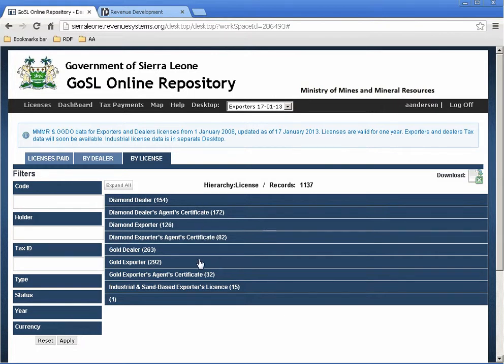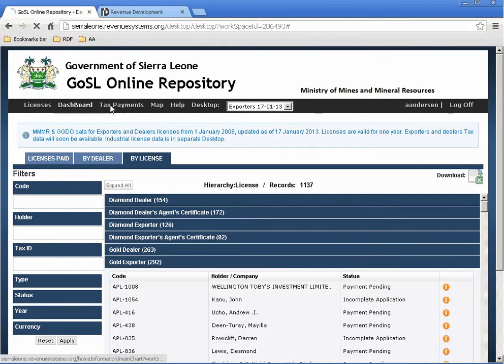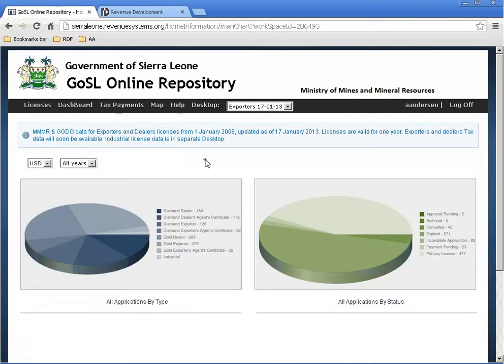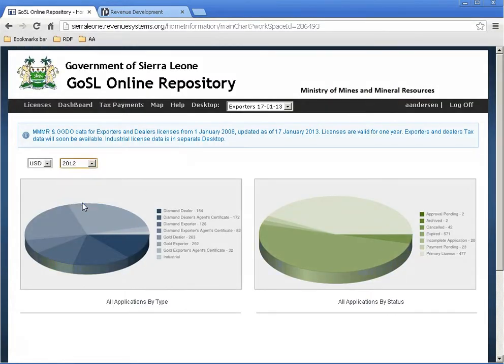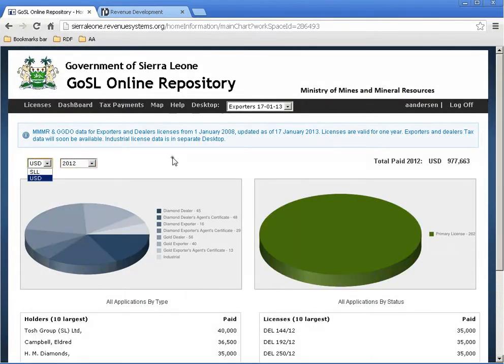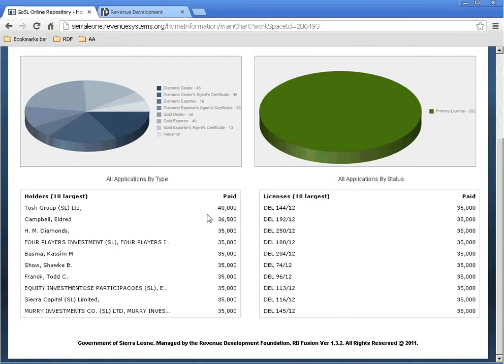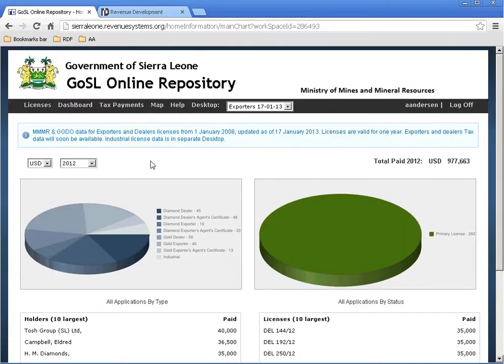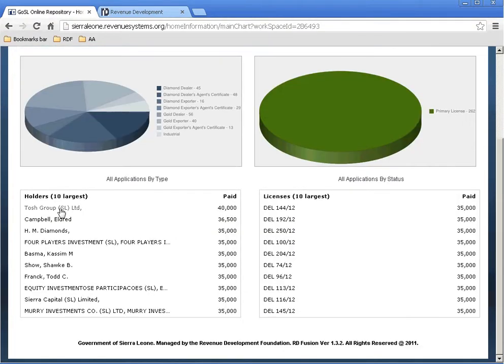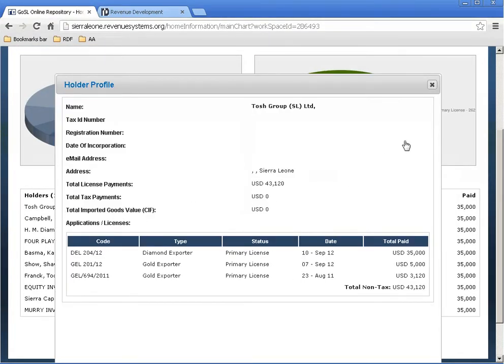Now, the Gold and Diamond Office will calculate the value of the goods through a process that includes an independent valuer, a company valuer, and a government valuer. And these are then exported in parcels where they pay the different fees required.